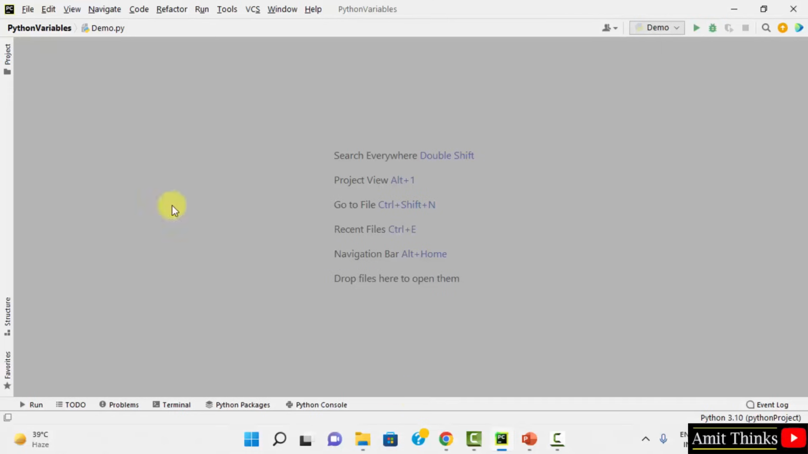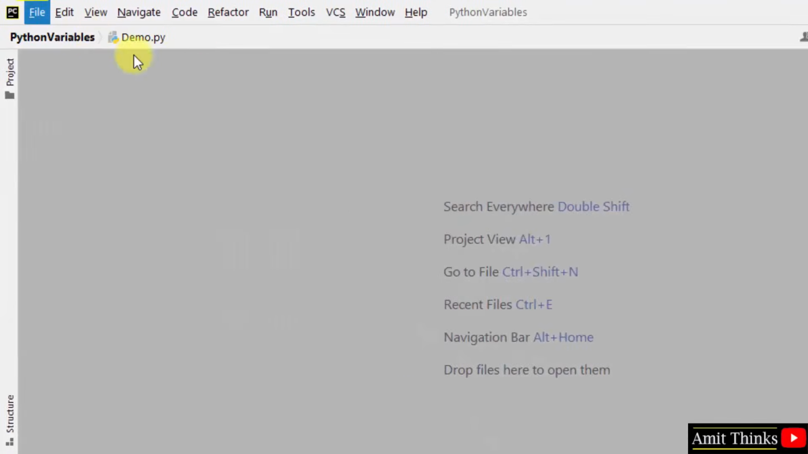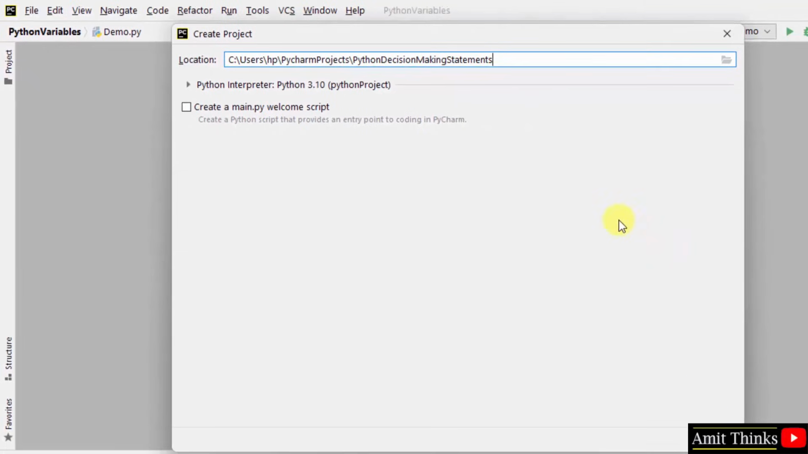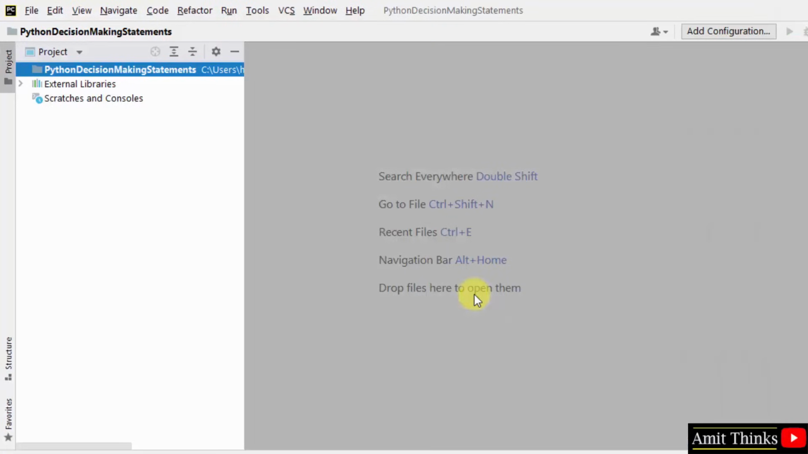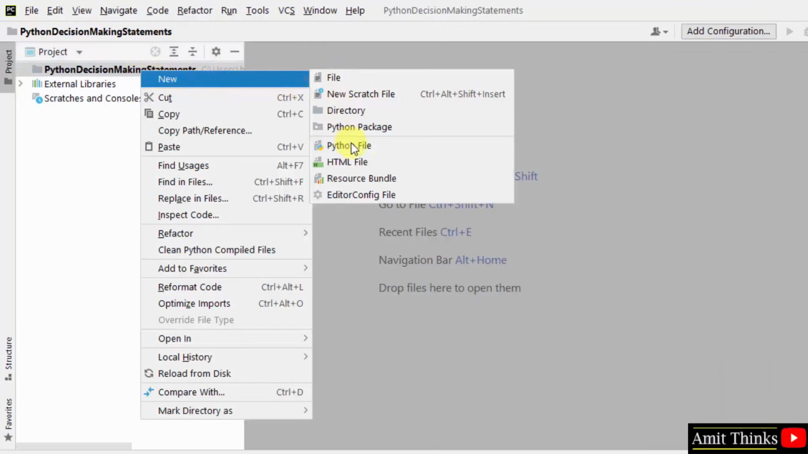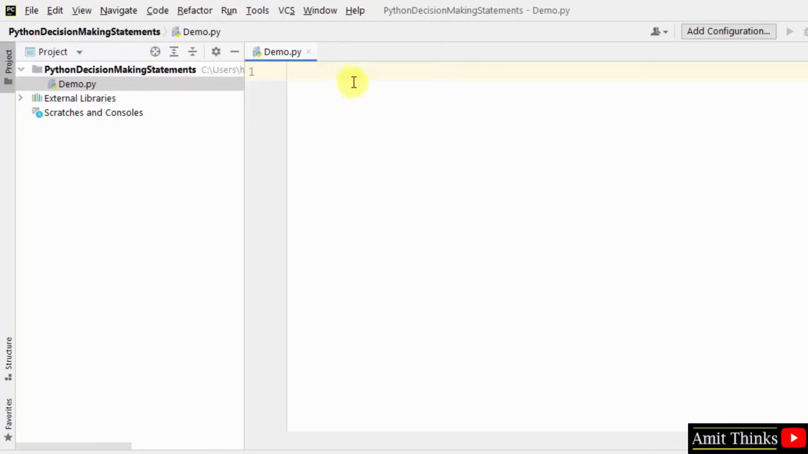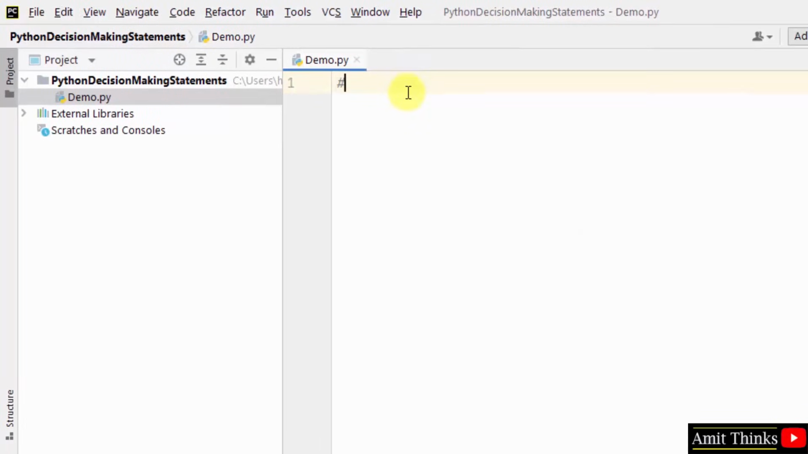So herein we have our PyCharm IDE. Let us create a project, file, new project. I'll give it a name, Python decision making statements, create. Our project got created. Now right click on the project, create a new Python file. I'll name it demo. I'll press enter and it got created. Herein we will first see the if statement.